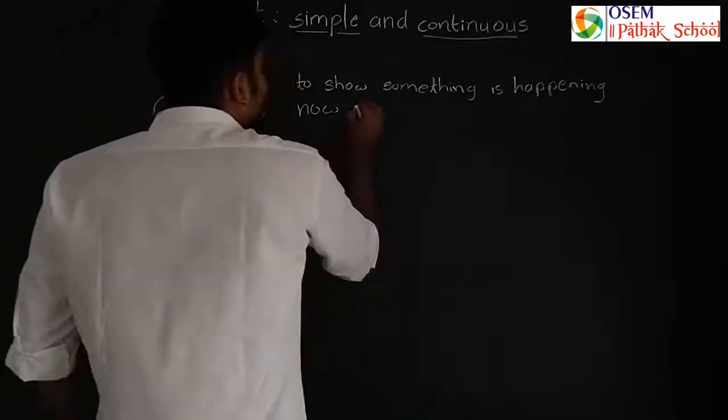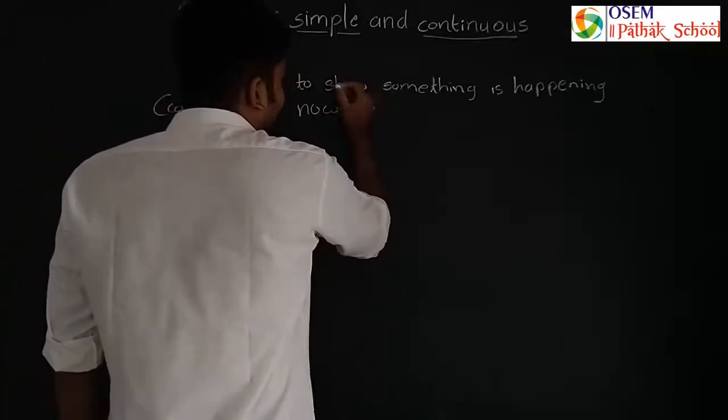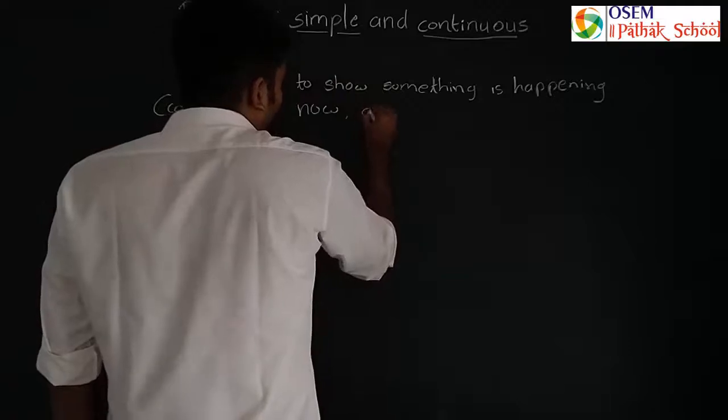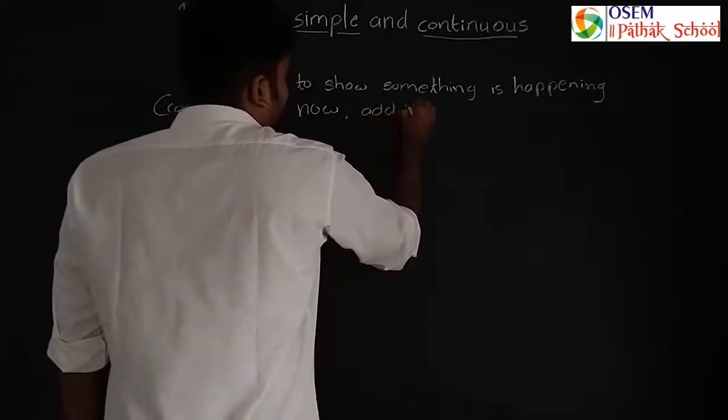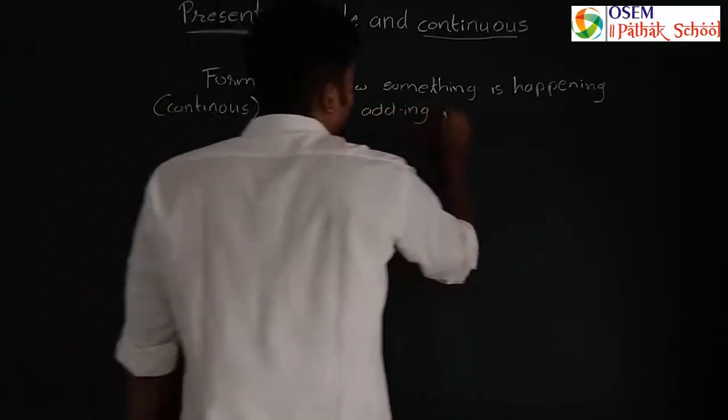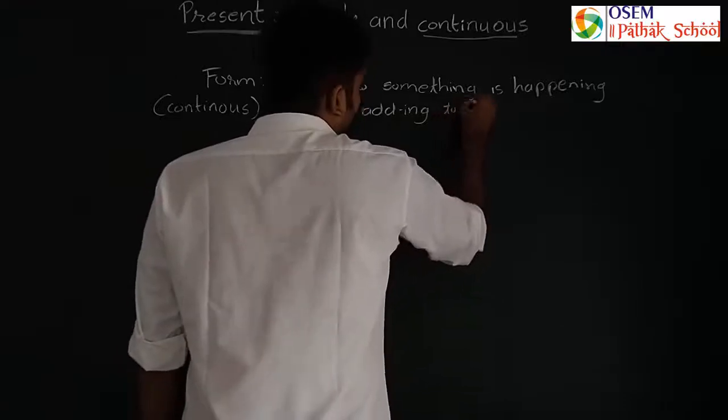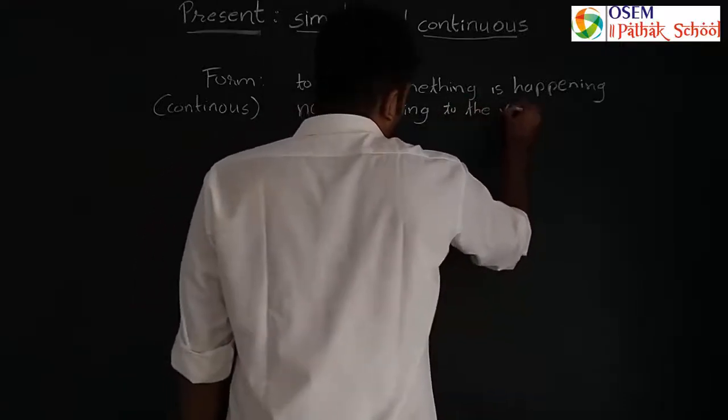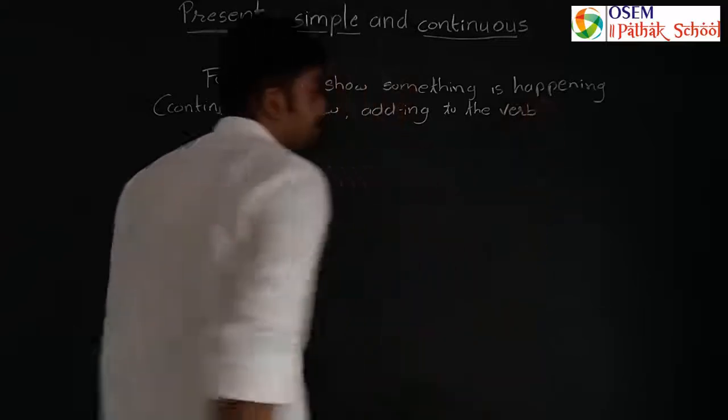we will have to add ing to the verb, right?